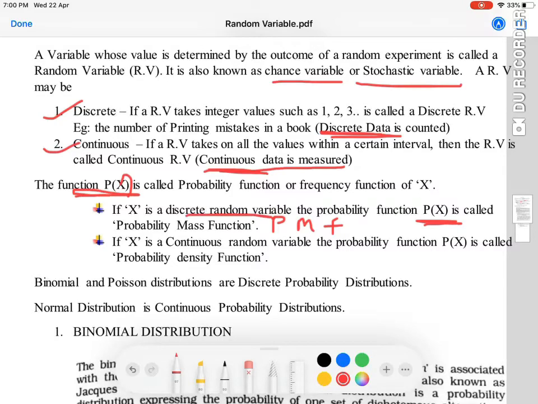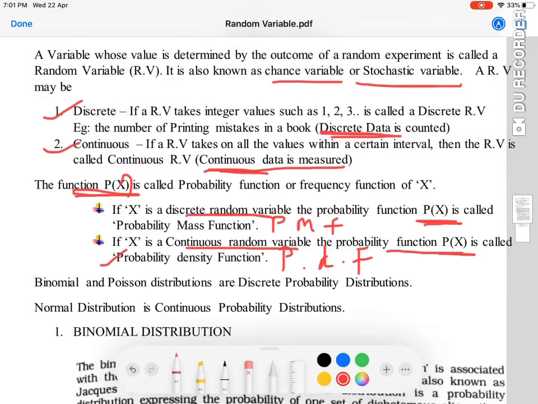If x is a continuous random variable, then the probability function p of x is called probability density function. Remember these two things, these are very important. If x is a discrete data, the value you get is a discrete data, then you call it a probability mass function. If we are using continuous data to find an answer to a particular question, or to predict something, to find probability of something, then you call that a probability density function.